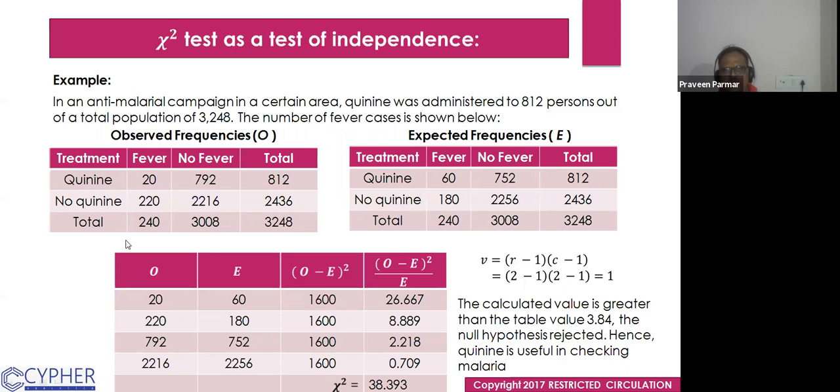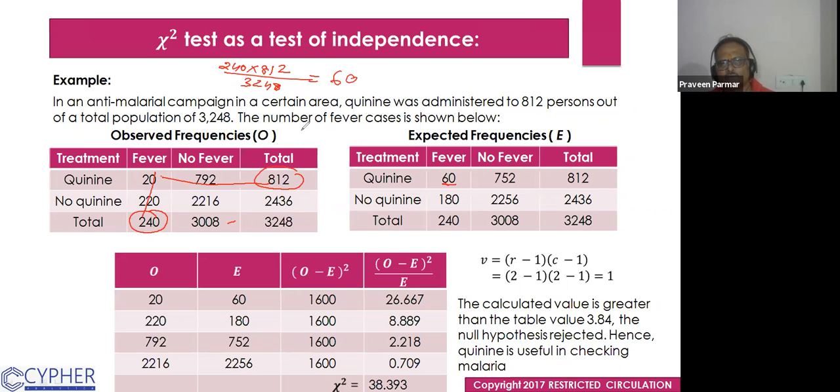How do we get it? I will explain that. So what I do, I multiply 240 and 812, and divide it by 3248.